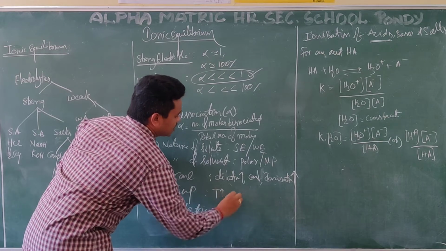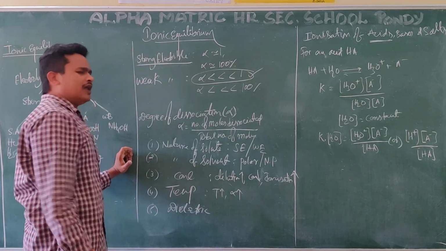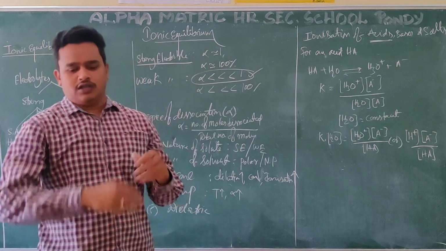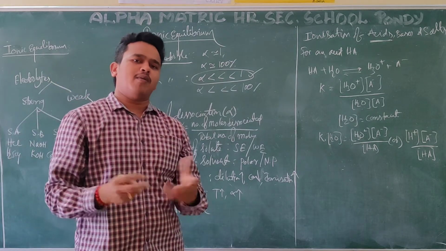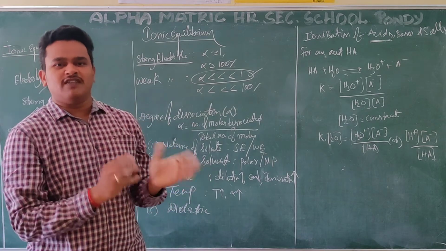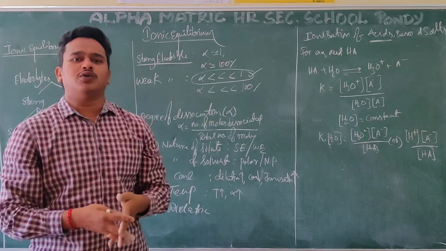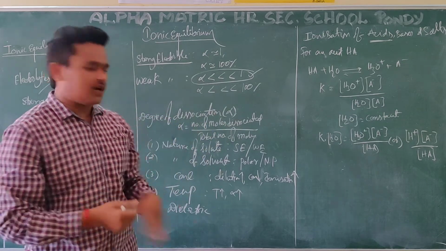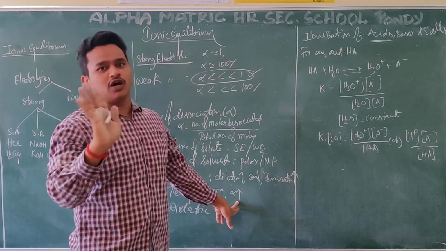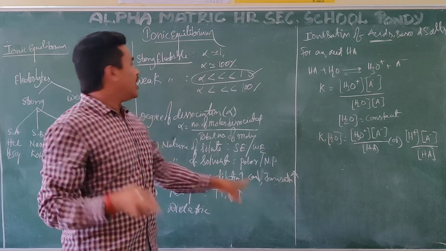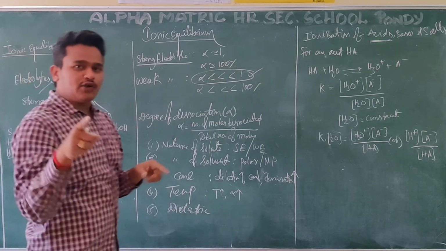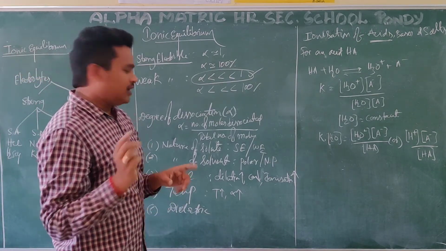Temperature: as temperature increases, the alpha value, the degree of dissociation, increases. Take sugar, for example, in 1 liter of water. You stir it, and only some amount of sugar dissolves; some amount remains outside without dissolving. At the end, you keep that bowl on the stove, and with the temperature it also dissolves. Temperature increases, so the alpha value increases. But for better understanding, take salt, not sugar. Sugar is a non-electrolyte. You take an electrolyte, NaCl, our home salt, which is a nice example.